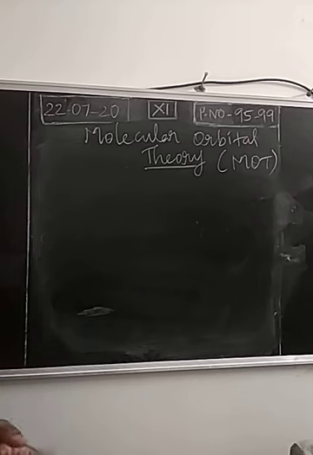bond order represents the number of covalent bonds between the atoms in a molecule. Generally, bond order is nothing but the number of bonds present between the atoms in a molecule. Now in molecular orbital theory, we calculate this number of bonds based on how many electrons are present in bonding and anti-bonding molecular orbitals. So the difference in the number of electrons in bonding and anti-bonding molecular orbitals is called bond order.